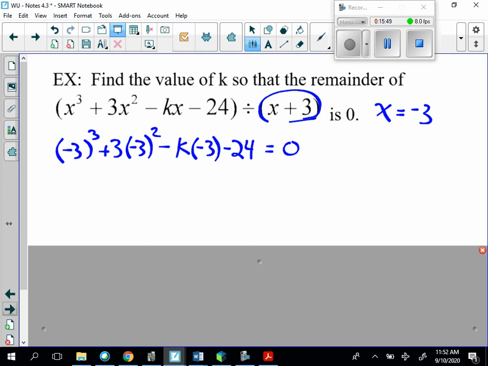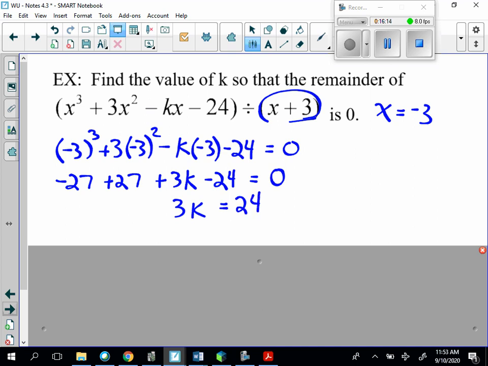So this gives us a negative 27, and this gives us a positive 27, and this gives us plus 3k minus 24 is equal to 0. So then we're going to say 3k equals 24. Therefore, k is equal to 8. Therefore, our original polynomial should have been x cubed plus 3x squared minus 8x minus 24.